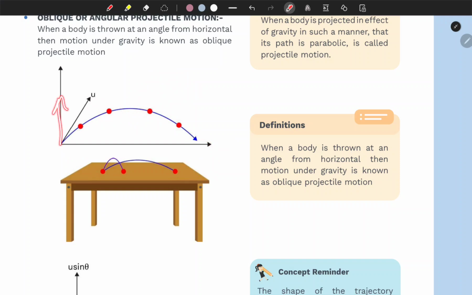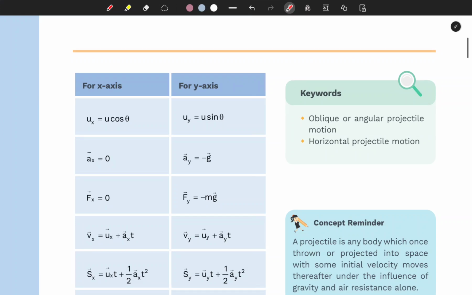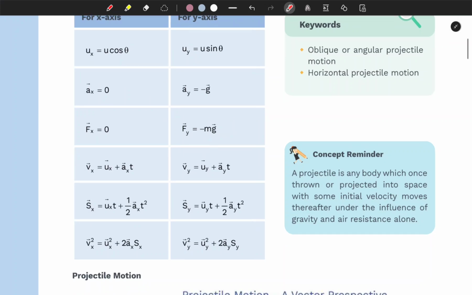And if we talk about the perpendicular, it's the velocity u sine theta which is responsible for the ball reaching the maximum point, till where the ball reaches. I hope you guys are understanding these things. We'll take a look at all these things again carefully, don't worry about that.